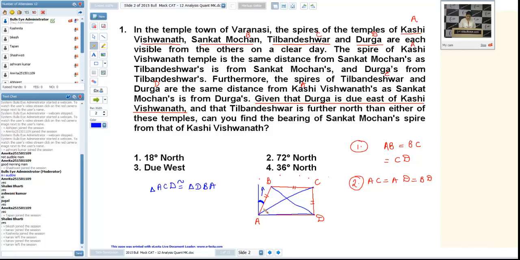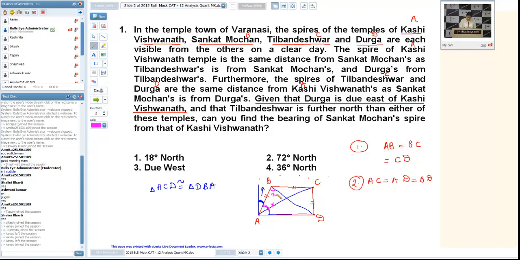So if I consider this angle, let me use another color. This angle, let it be x. It will also be x, because triangle ADB is an isosceles triangle. Why? Because AD is equal to BD. So we can take that angle as x. Now this will be x with the same logic, and this will be x.